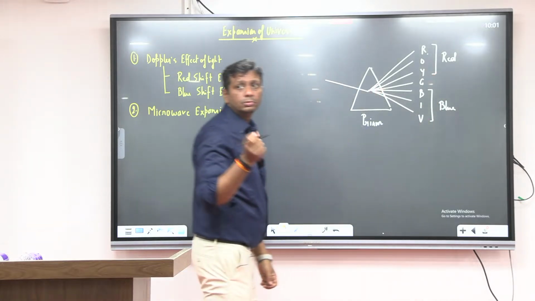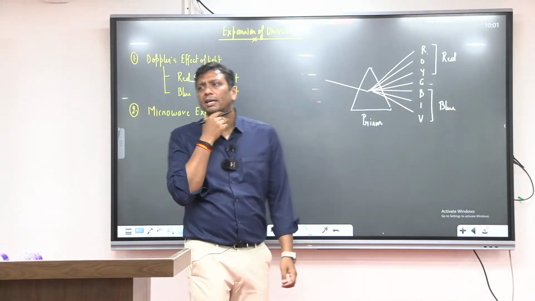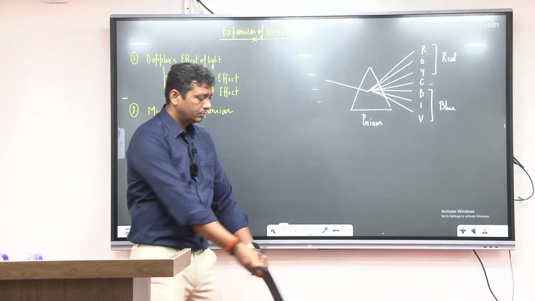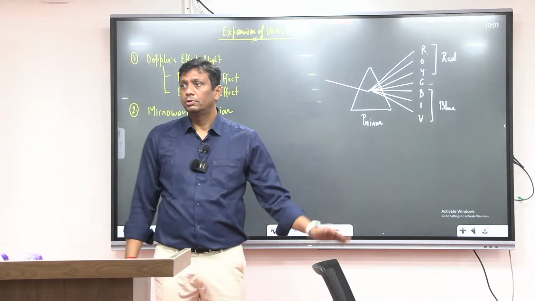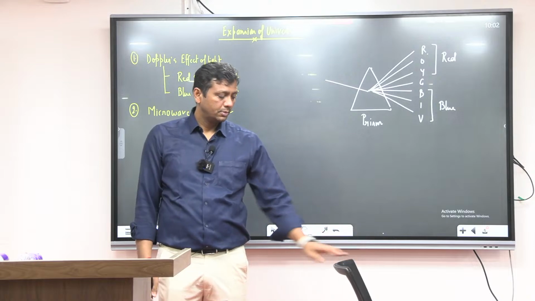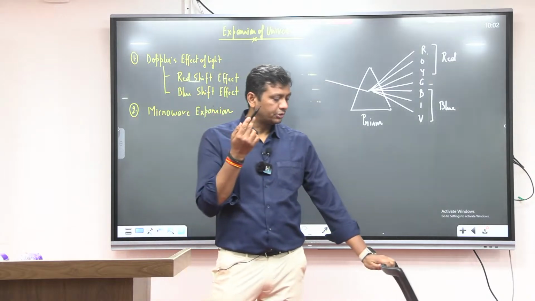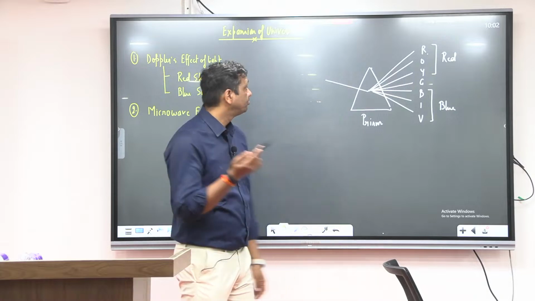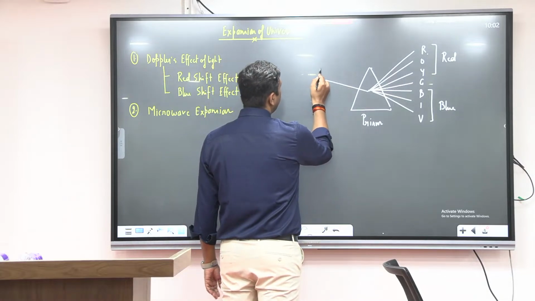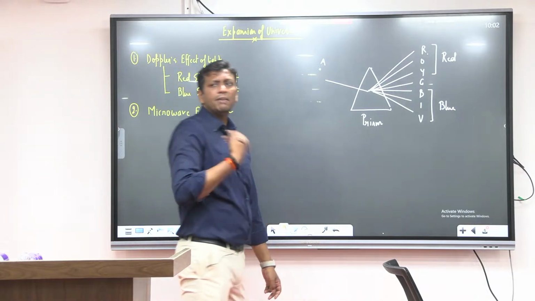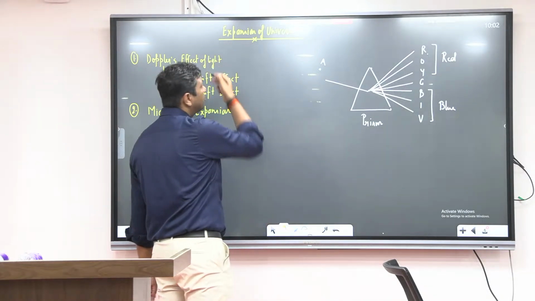Now come. Laser torch. I'm doing one experiment. Suppose this chair is a prism. Okay, what is that? Prism. And this is a laser torch. Okay. First of all, I'm doing some experiment. Laser torch is here at point A. Everybody focus here, guys. Just within 5 minutes, everybody will understand. And never forget, guys. What the doctor has done, I'm showing you.